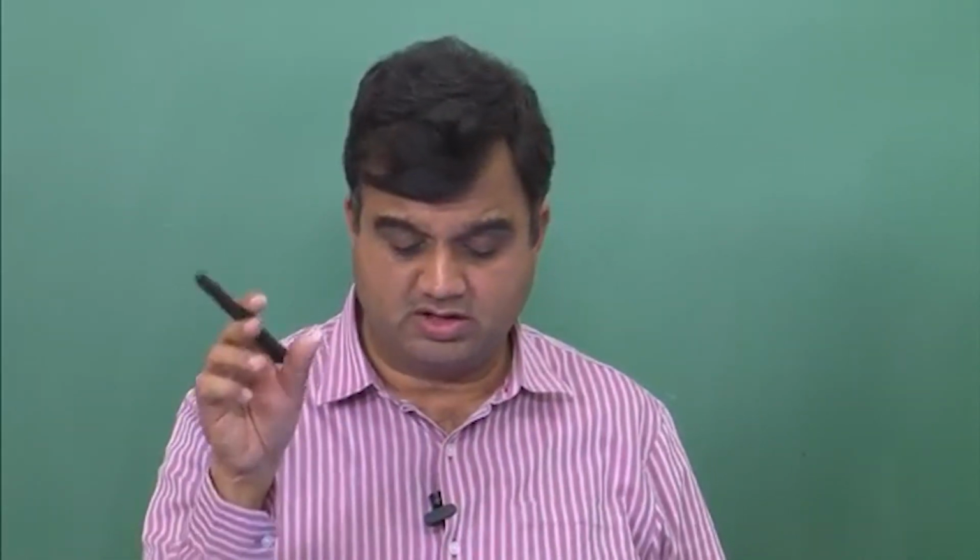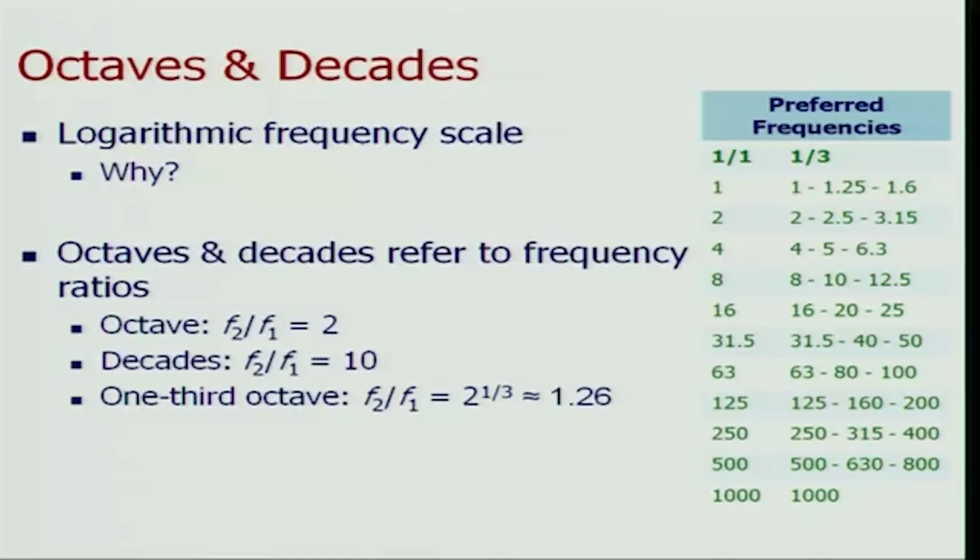But then when we report literature, when we report results in standard formats, typically we use some standard octaves. For those standard octaves, there are some preferred frequencies, and those are written down here. Those frequencies are 1 to 2, that is an octave.